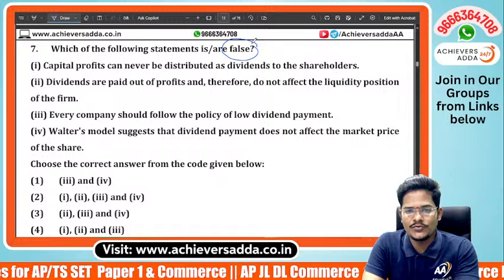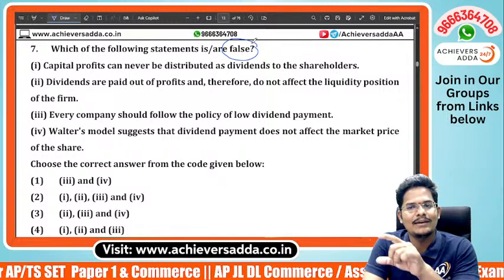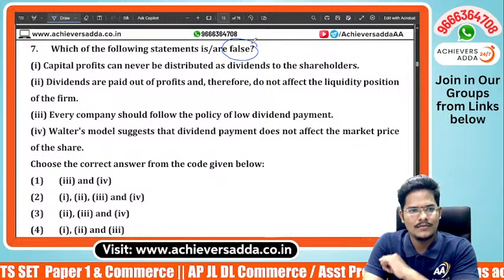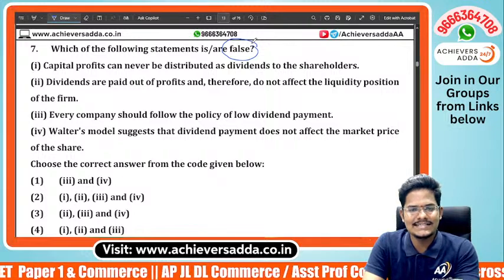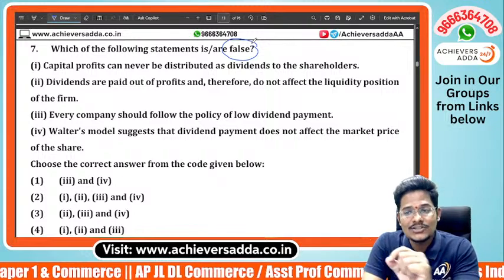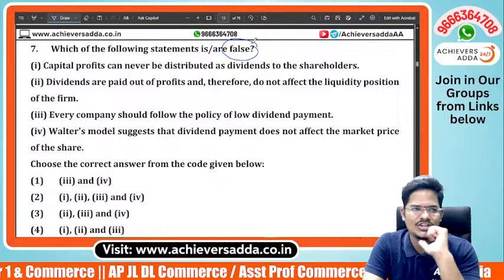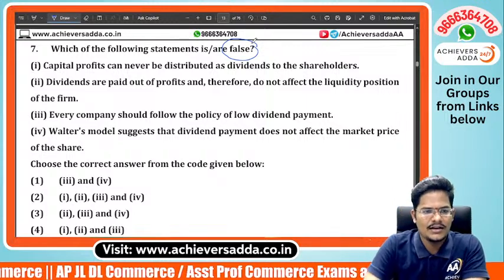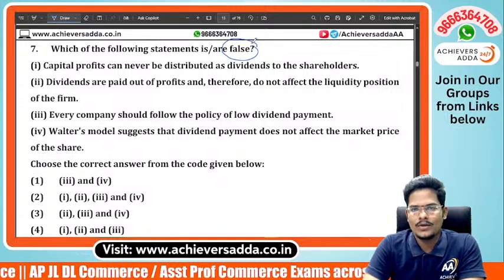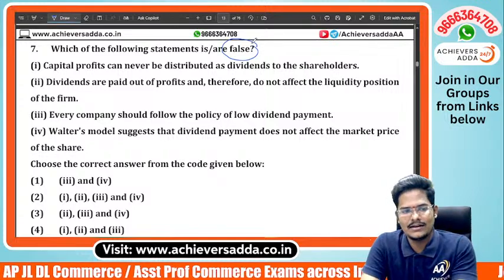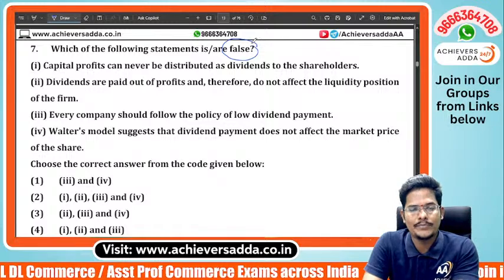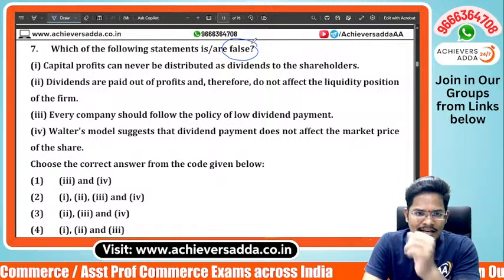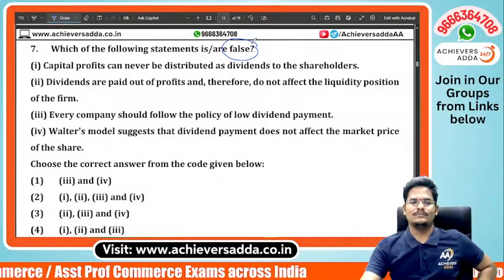Every company should follow the policy of low dividend payment. Walter model suggests the dividend payment does not affect the market price of the share. So which statements are false? When these statements are given and the coding is given below, first look at the options below. Then you can eliminate certain things outrightly.